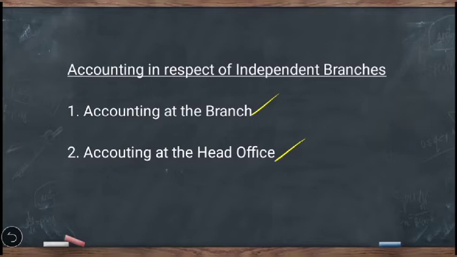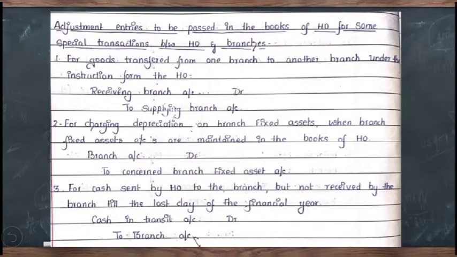If the adjustments for special transactions are not done in the books of branch, then it will be adjusted in the books of head office before preparing the consolidated balance sheet. That is how the accounting in respect of independent branches is kept both in the books of branch and head office. Then let us take up the next content of the video, that is adjustment entries to be passed in the books of head office for some special transactions taking place between the head office and independent branches.